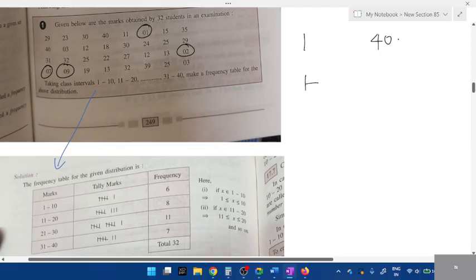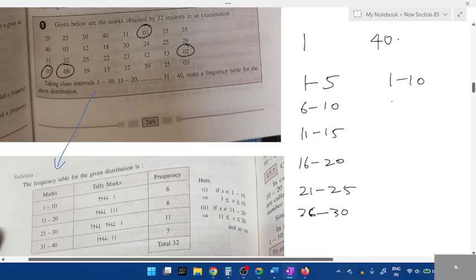If I take 1 to 5, after that 6 to 10, 11 to 15, 16 to 20, 21 to 25, 26 to 30, doesn't it become too long? To make it more simplified, can I take 1 to 10, 11 to 20, 21 to 30, 31 to 40? Which table looks short? Yes, the second one looks short and simple, right?